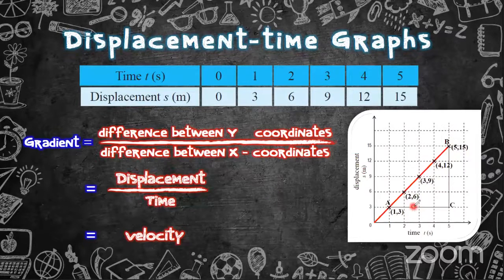So, using the graph, we can find the velocity. Using the displacement time graph, we can find the velocity. How? By the gradient of the graph, right? So this is maths. Here a maths part is coming, right? We can find the gradient by the difference between y coordinates divided by the difference between x coordinates, right? So we can find the velocity.